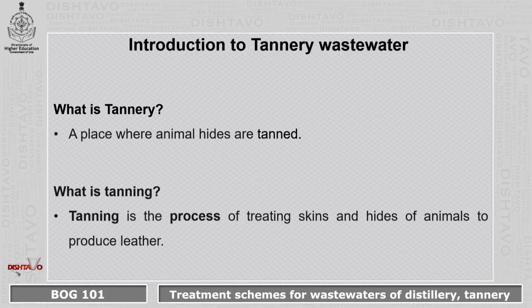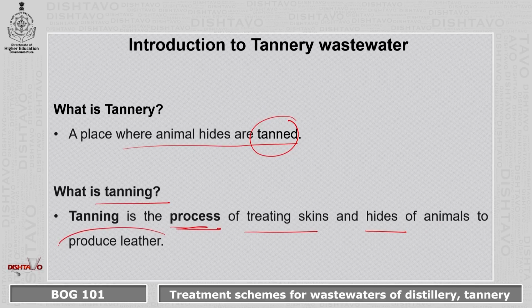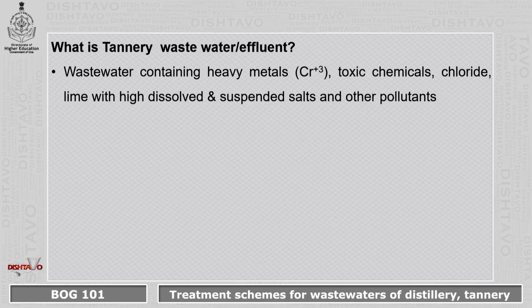So, coming to the second part, the tannery wastewater treatment. We must know what exactly a tannery is. A tannery is a place where animal hides are tanned. Having said that, we must also know what tanning is. Tanning is basically a process of treating the skins and hides of animals to produce leather. As a result of tannery processing, we are left with tannery wastewater.